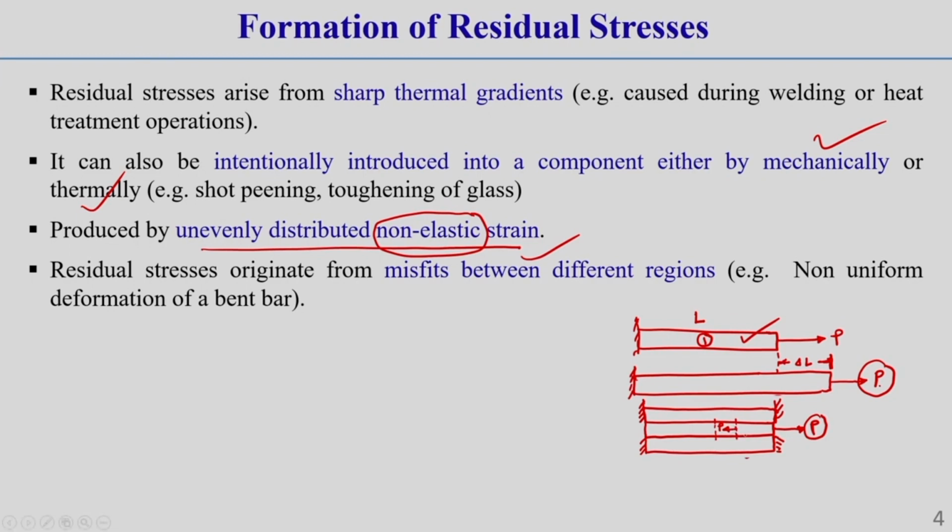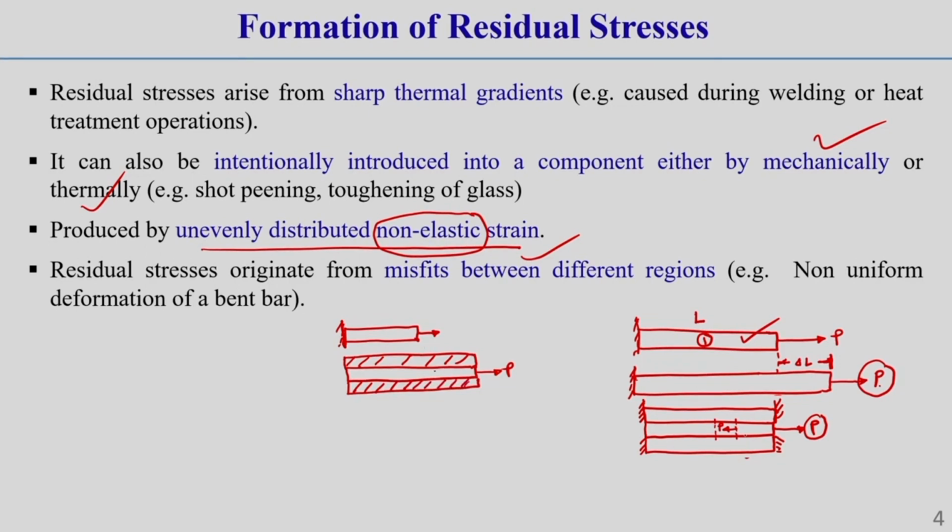Or we can discuss this another way, then it will be more clear to you. Let us say a bar is subjected to some deformation. Initially it was like this, and after that it has some deformation P. After that, if we apply some other layer over this, this is one layer I have provided, this is another layer I provided here.